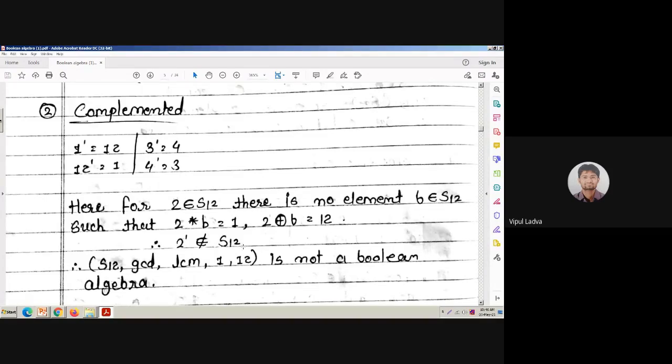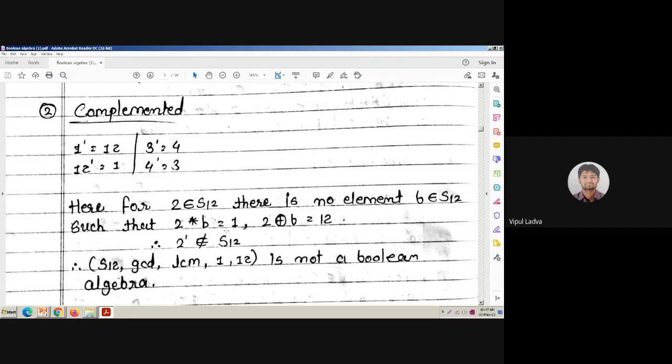If it is not present in S12, then we can say that it is not complemented. This lattice is not complemented, though it is bounded. If it is not complemented, we will be rejecting the statement that S12 with GCD and LCM is going to act as a Boolean algebra. It will not be a Boolean algebra. Okay, we discussed 2 questions just now. In one question we saw that the lattice is going to act as a Boolean algebra. With the other example, I explained why it is not a Boolean algebra.